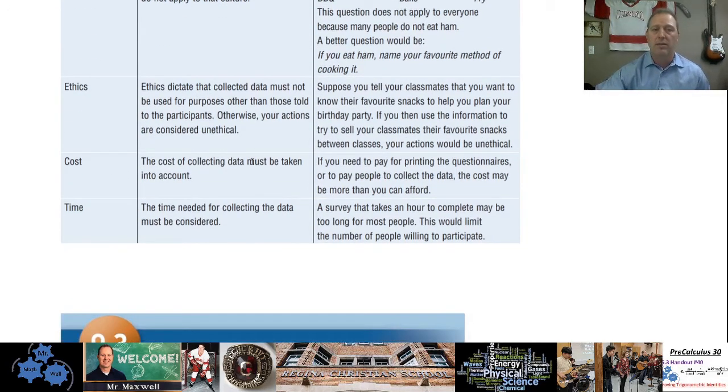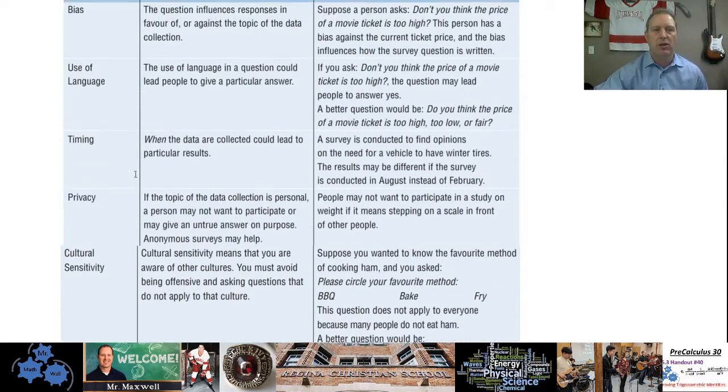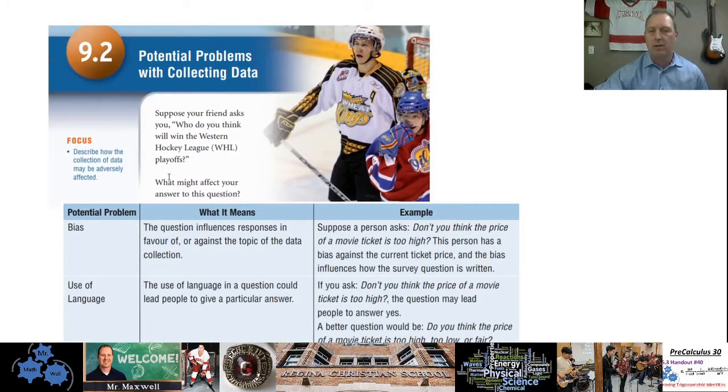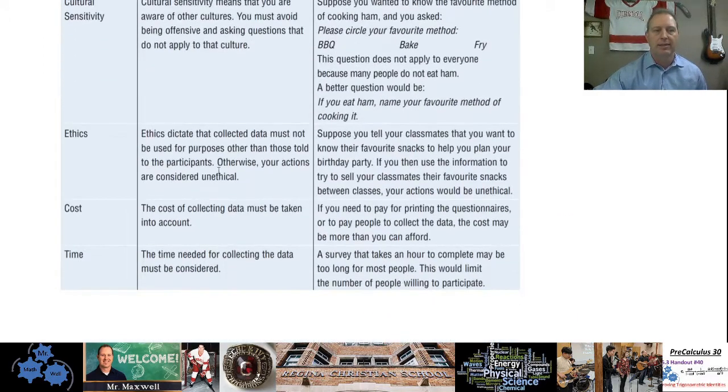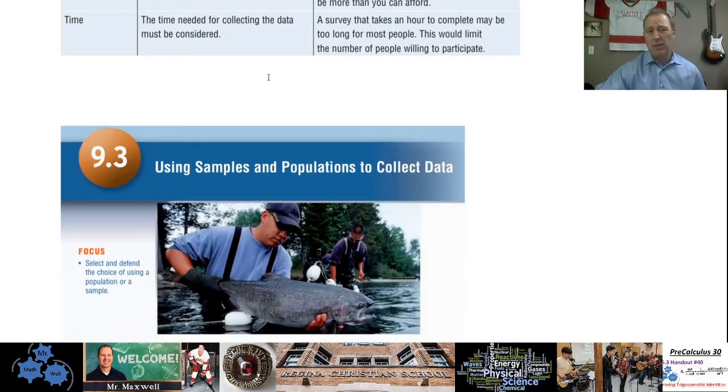Cost, okay, will the cost of collecting data be high, or will the time required to collect the data be extensive? So you kind of have to take all these things into consideration when you're collecting data and how you're asking your survey questions and things like that. So that's generally 9.2. I don't have too many examples of that, but those are the potential problems with collecting data.